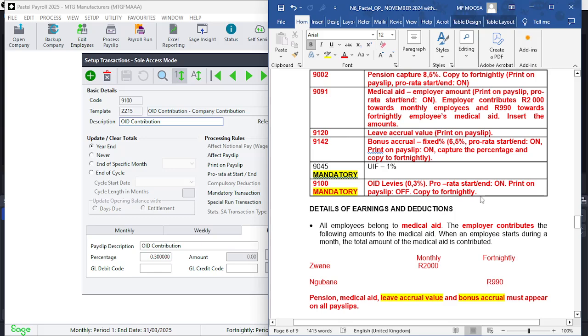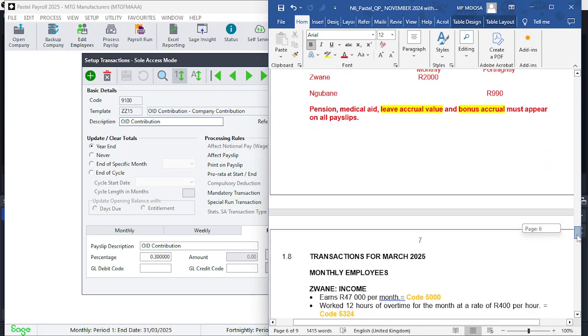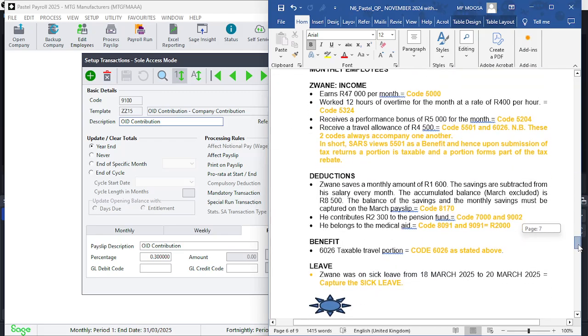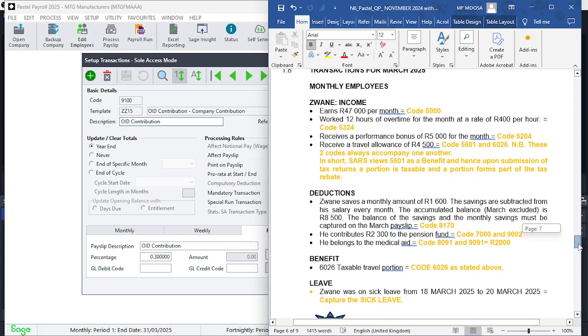So we have now completed our setup of our transactions. Then we move on to the question paper, and I want to read to you something important: all employees belong to the medical aid. And why I mention that is because when you look here at the codes, you're going to find that medical aid is not stated in any of these in this basis here. Mr. Swane belongs to medical aid, it is there.